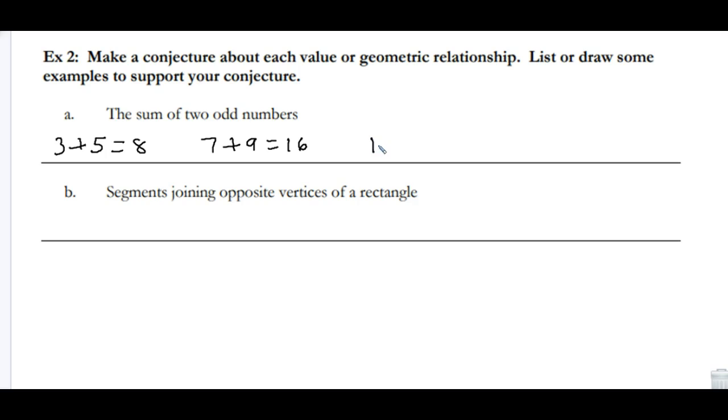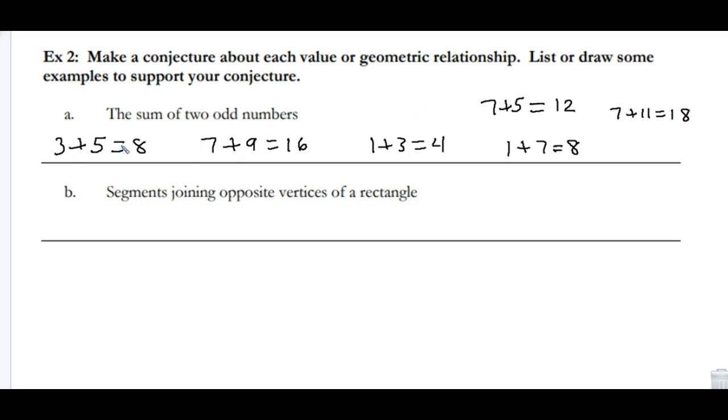Okay, what happens if I take 1 plus 3? I get 4. If I take 1 plus 7, I get 8. All of these numbers, 8, 16, 4, 8, they're all divisible by 4. That's kind of unique. What happens if I do like 7 plus 5? I get 12. That's divisible by 4. What about 7 plus 11? That is 18. That's not divisible by 4.